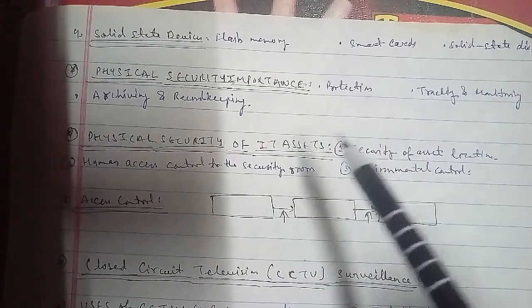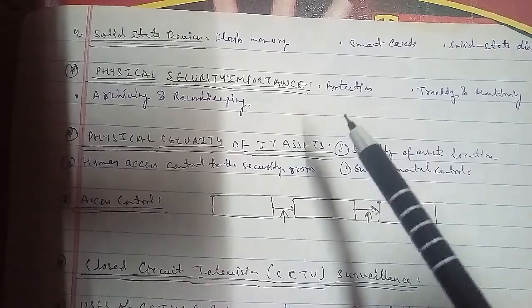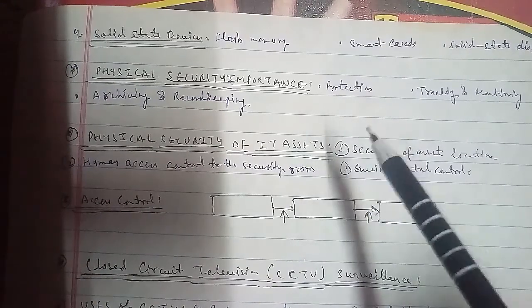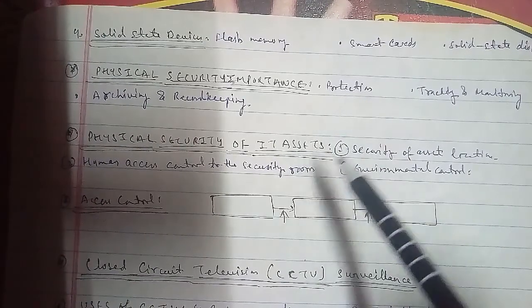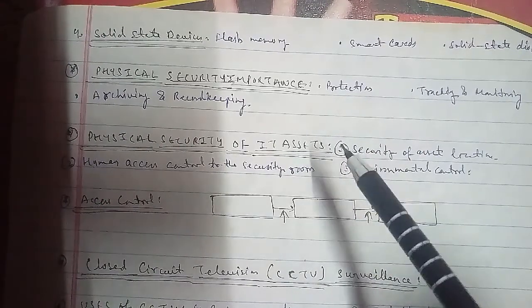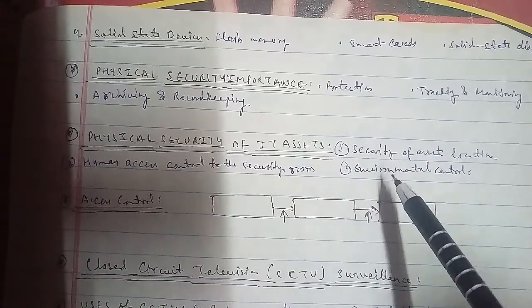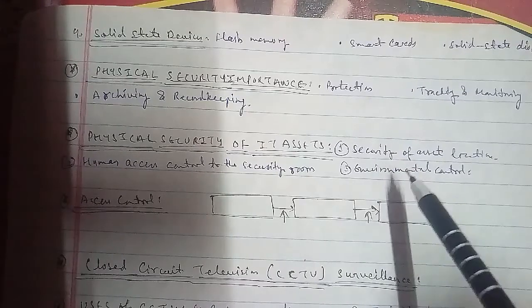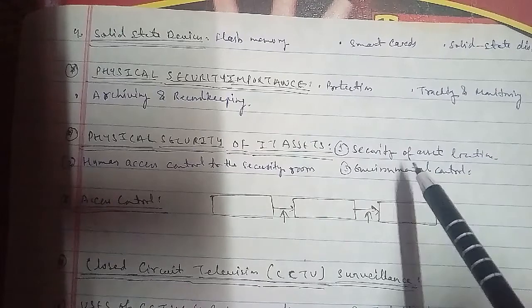Now we'll talk about environmental control. In environmental control, first of all, make sure that all the equipment installed inside the server room is audited regularly. And make sure that there are at least two emergency power off switches for the server room, one inside and the other outside the room as well.